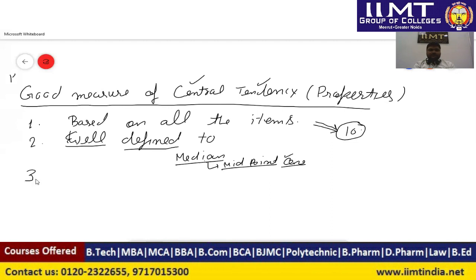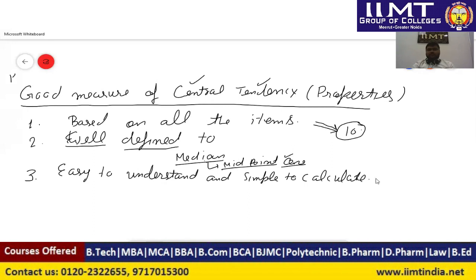Third, it should be easy to understand and simple to calculate. Our whole process of calculation should be very simple and easy to understand. Otherwise, there is always confusion about what we are calculating and we are not able to get the correct value.